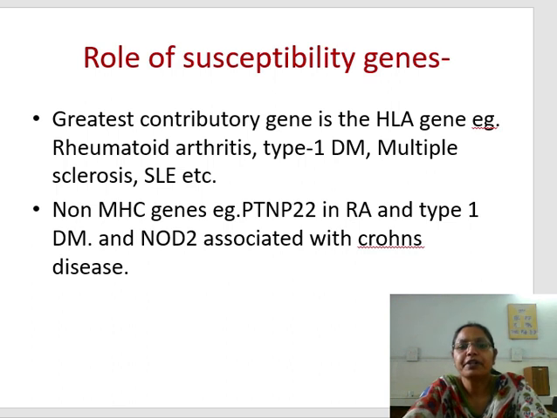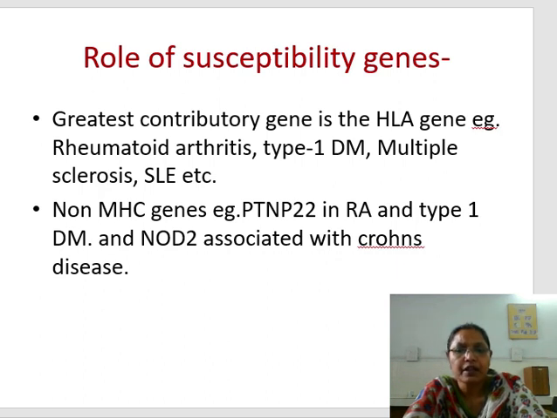The role of susceptibility genes is great. A great contributory gene is the HLA gene, others are the PTPN and PTPN22 genes. As we all know, HLA genes are very important in certain diseases like rheumatoid arthritis and type 1 diabetes mellitus. There is association with HLA B27.